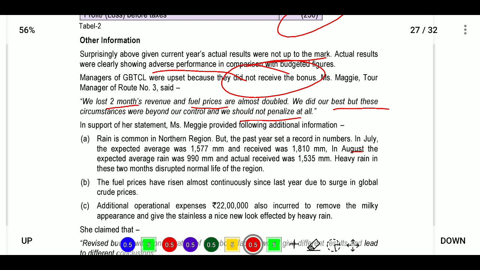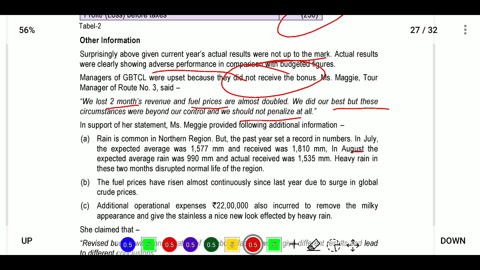We must pay the bonus as we stated, up to how much we reached. If there is an uncontrollable situation beyond their control, what benefit will they get? So for 2 months they lost.